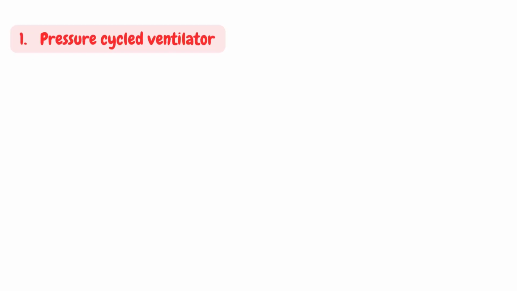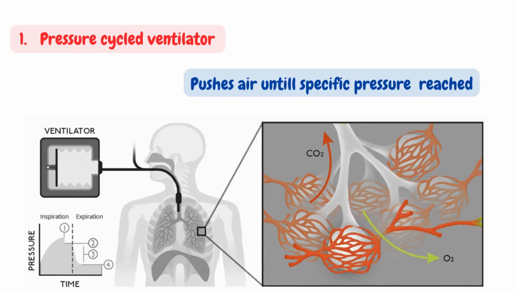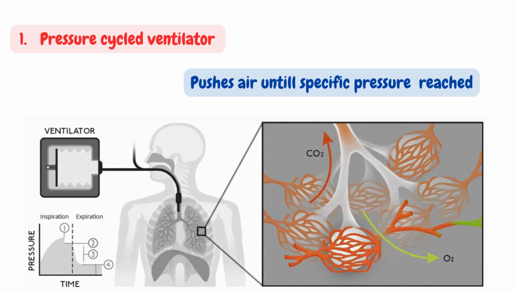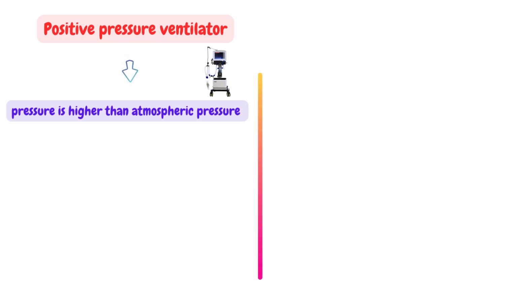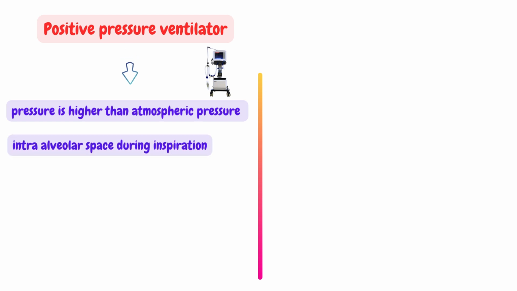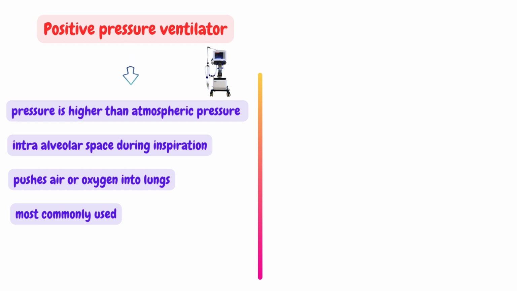First is the pressure-cycled ventilator. This type of ventilator pushes air into the lungs until a specific airway pressure is reached. It is used for a short period, mostly in the post-anesthesia care unit. In a positive pressure ventilator, pressure higher than atmospheric pressure is applied to the intra-alveolar space during inspiration. It involves pushing air or oxygen into the lungs under pressure. When this pressure is released, the natural elasticity of the lungs allows the air to come out. This is the most commonly used type of ventilator.